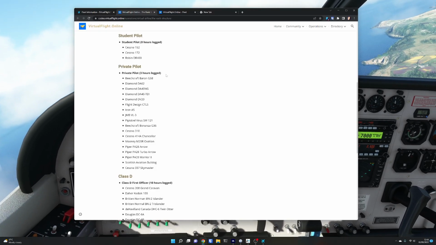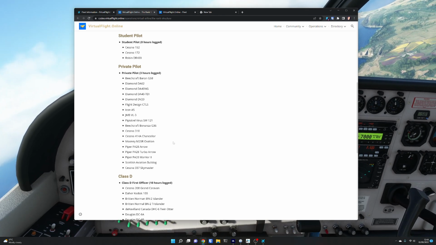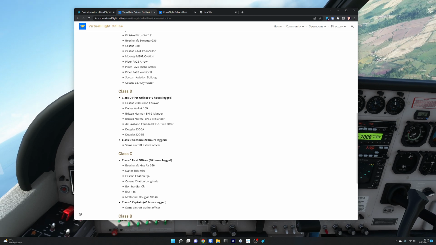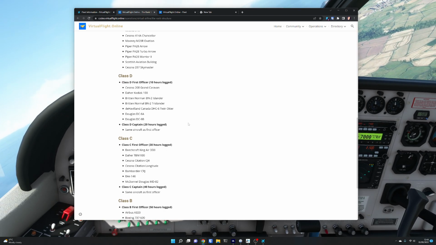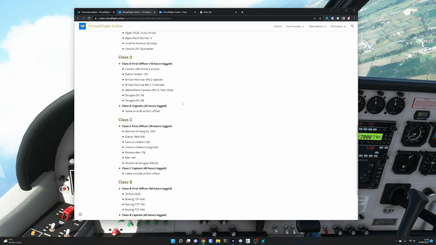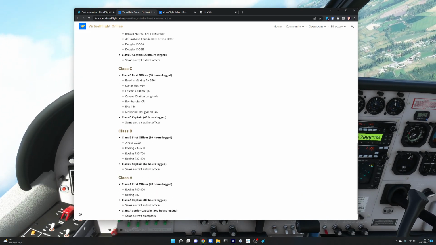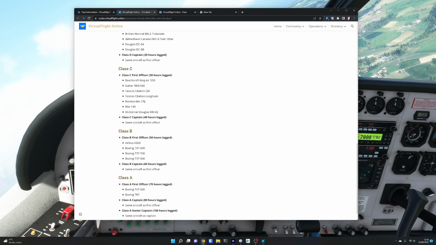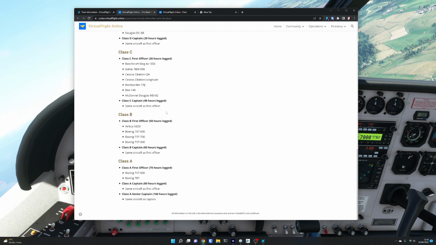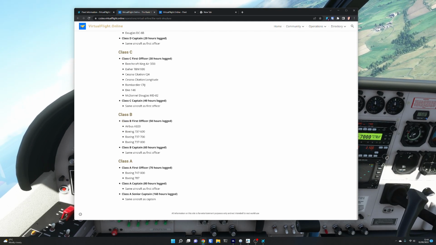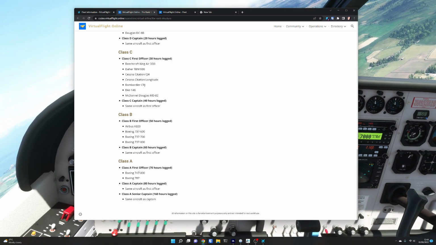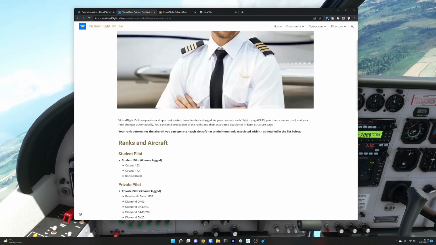So yes, at 3 hours you get private pilot, so you open up all the GA aeroplanes. At 10 hours you get Class D First Officer, which gives you a lot of the turboprops. At 20 hours you get Captain at Class D. At 30 hours you get First Officer Class C, which gets you things like the business jets. Class B at 50 hours gets you the big jets, and finally at 70 hours you get the intercontinental heavies.